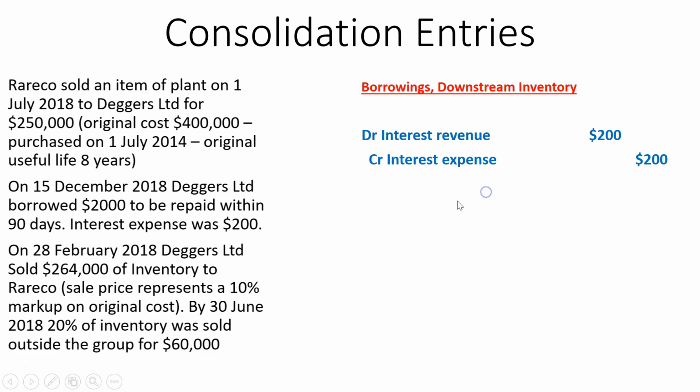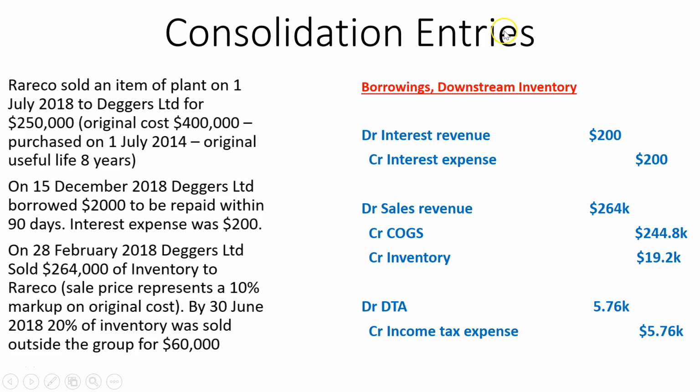Okay, borrowings. So we're just eliminating the revenue and expense. It relates to this bit here. Again, intra-group borrowing. And then we have the downstream inventory sale. So again, we've just got the intra-group sale in the current period. And we also realize some of that inventory in the current period as well. We'll realize some of that profit, not the inventory.